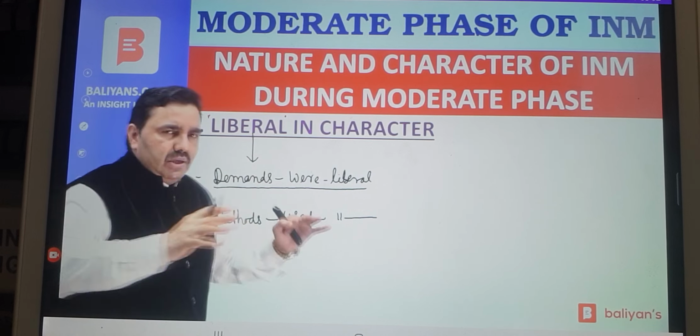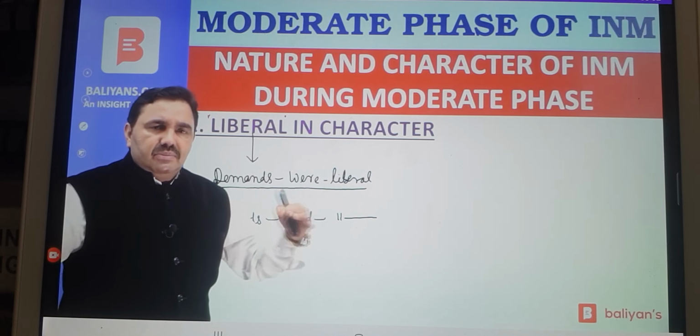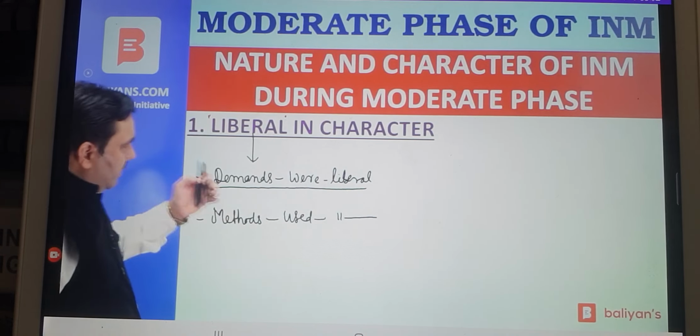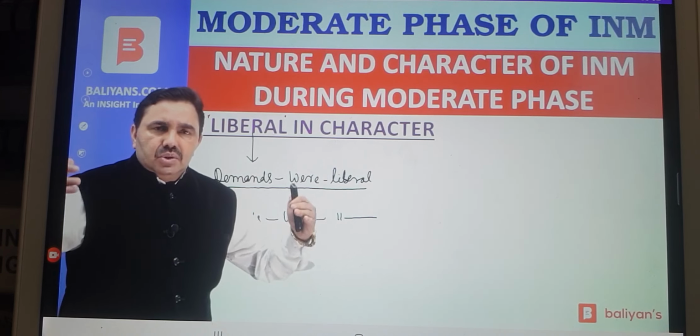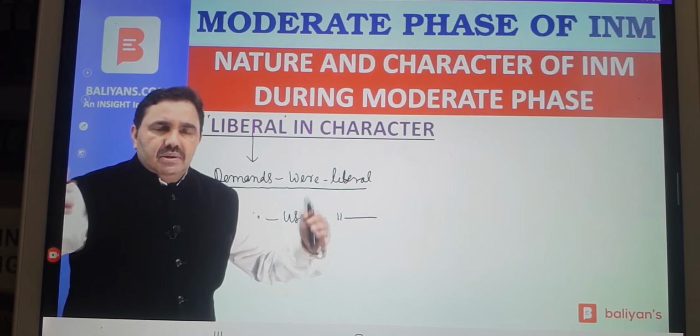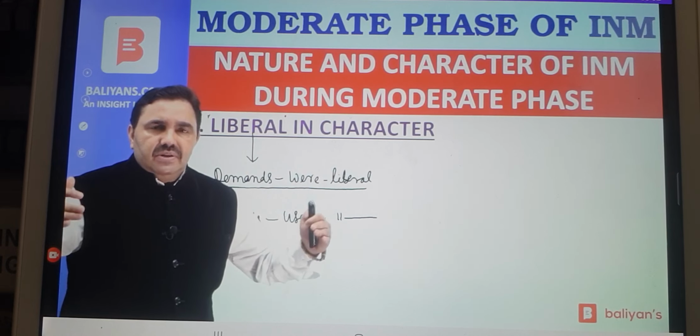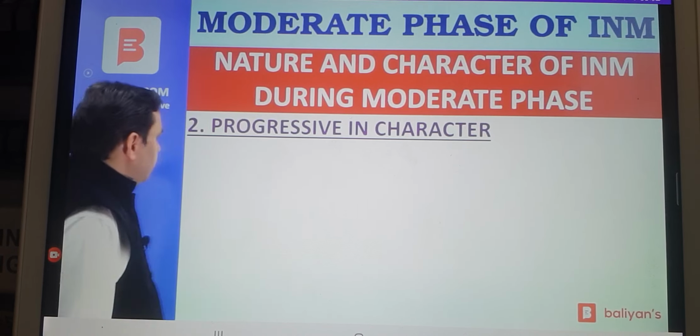They were not demanding Swaraj, or they were not demanding independence. There was no concept of independence at this time. They were just demanding reforms. Methods, they were using petitions, prayers, memorandums. So demands were liberal, methods were liberal. That is why we say national movement during moderate phase was liberal in character.